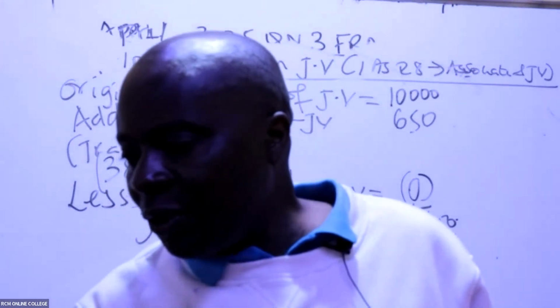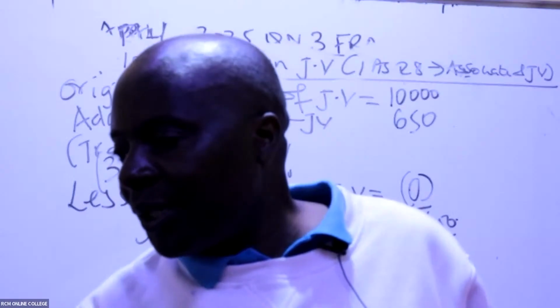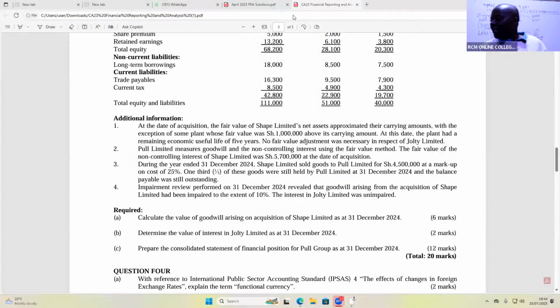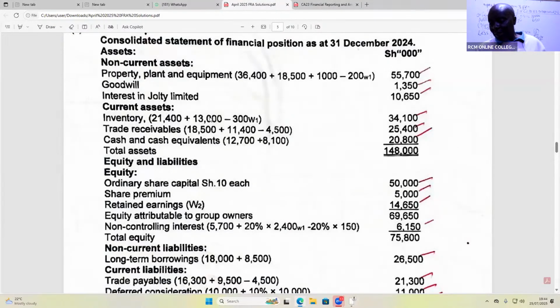So our statement of financial position, ladies and gentlemen. Sorry, let me just stop sharing this so that I can come and share properly. Yeah, so ladies and gentlemen, that is it. You come here, you can see now we are done with part B. Now we are in part C. So part C, you can see interest in GJL Limited is 10,650. So we have this and this.